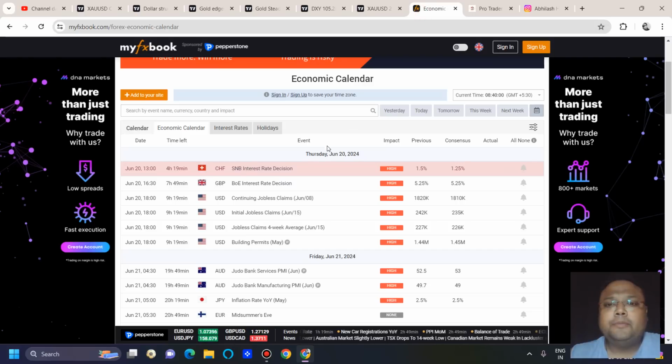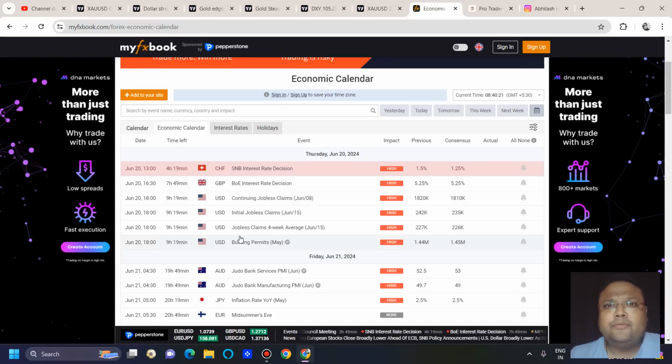But if you look at the economic calendar today, we have news coming up during the US session, initial jobless claims data. So it will bring some volatility. It may not provide a reaction like CPI and NFP, but still we can expect that during the initial jobless claims data, the market will be volatile.